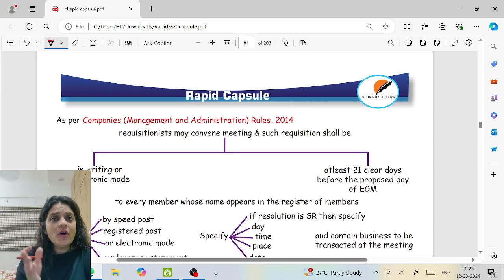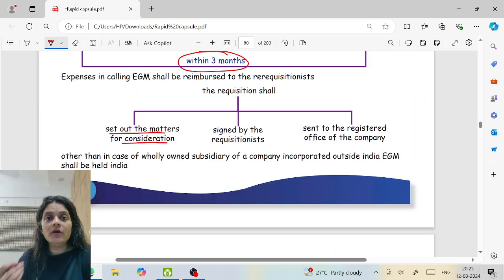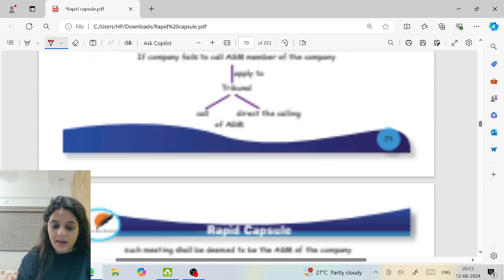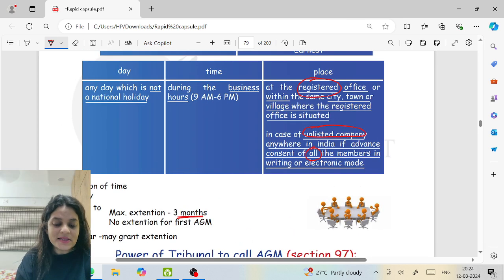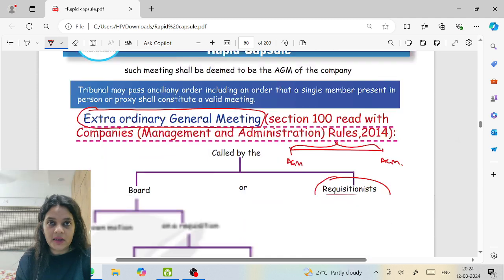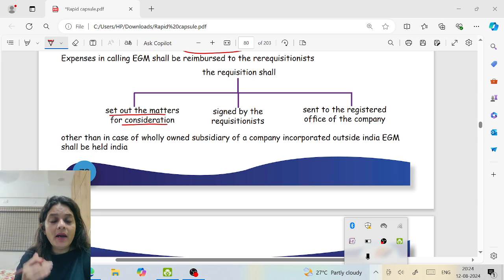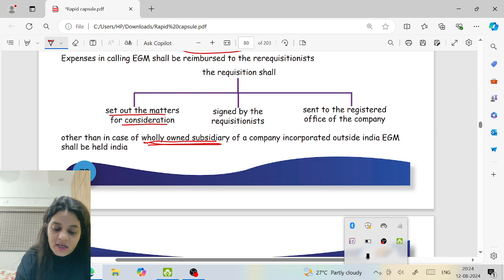Moving forward, for the meeting called by the requisitionists, first of all, where can the meeting be called? Before I go into the rules part, section 100, what does it say? Where can the EGM be called? Anywhere in India. For AGM, there was a restriction, it should be within the same city, town or village. As for EGM, there is no restriction, it can be called anywhere in India. But if I am a wholly owned subsidiary of a company incorporated outside India, then I can call the EGM outside India also.